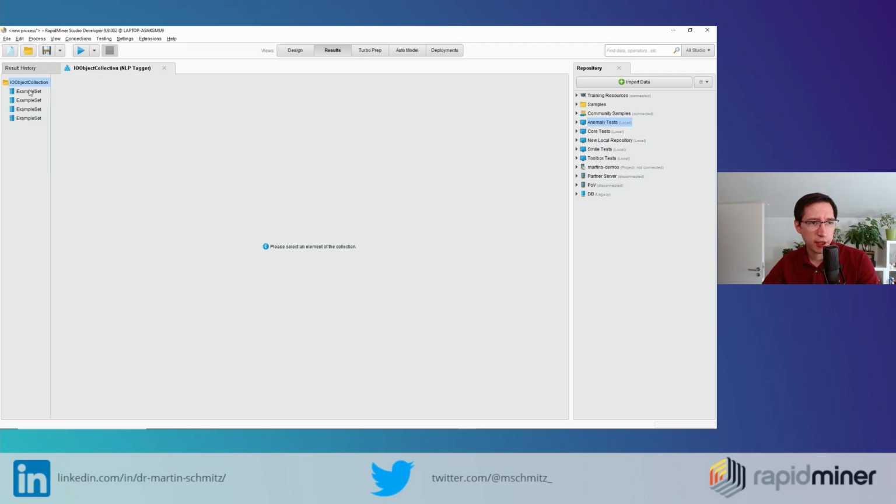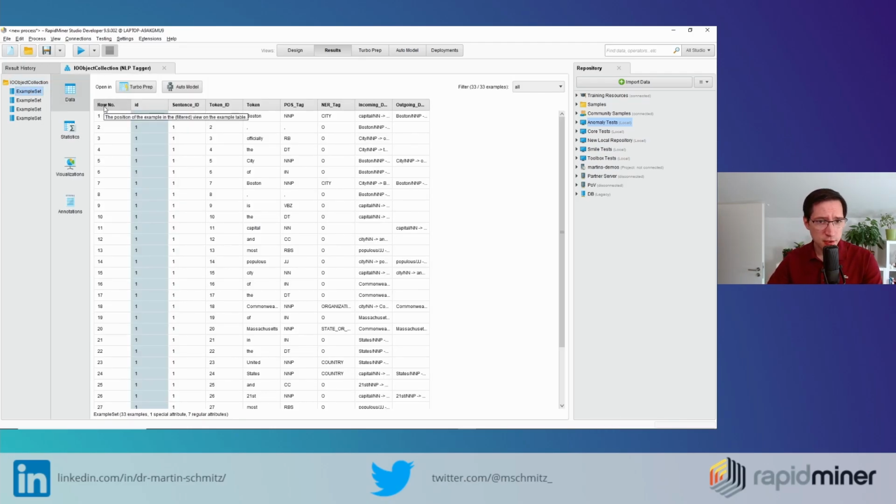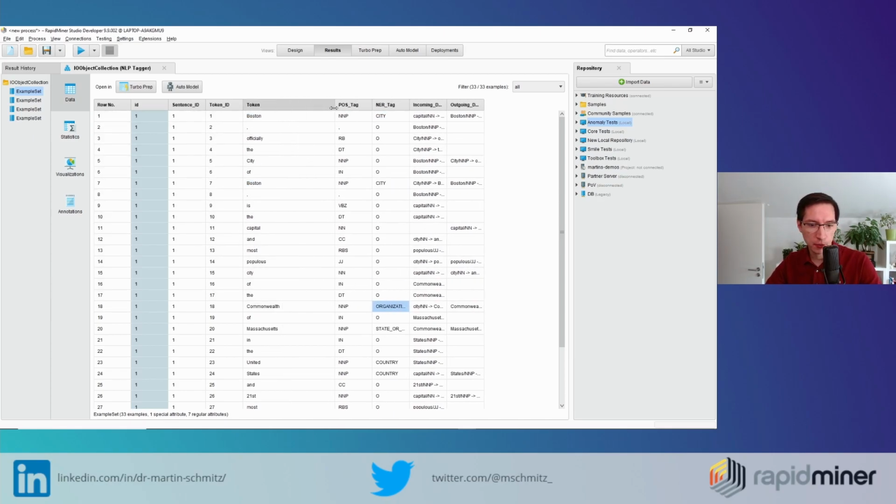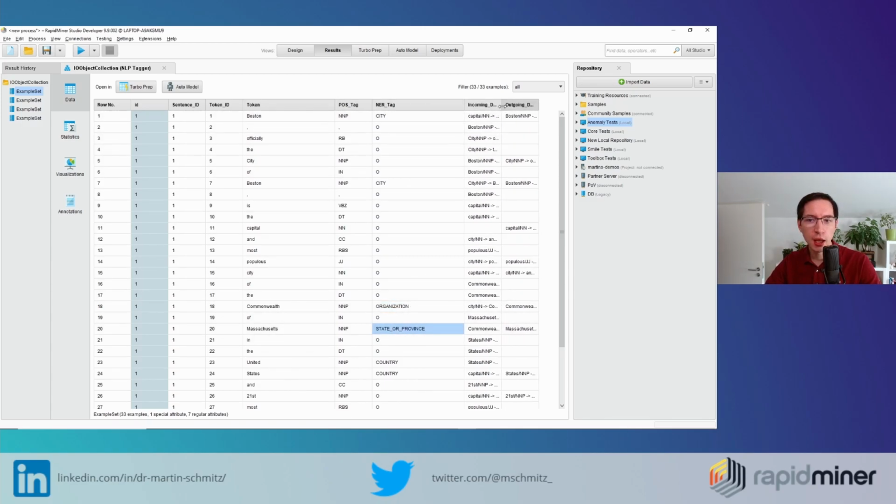When I run this, what I get is, this is the first sentence, and you see Boston, officially the city of Boston. This is the free text. And then you get what kind this is, like NN for a noun, and so on. Like there's a whole systematic around this, what kind of noun this is, and so on. And then you see, okay, Boston is a city, Boston is again a city, the Commonwealth is an organization, Massachusetts is a state or province, and you get this overview over this thing.